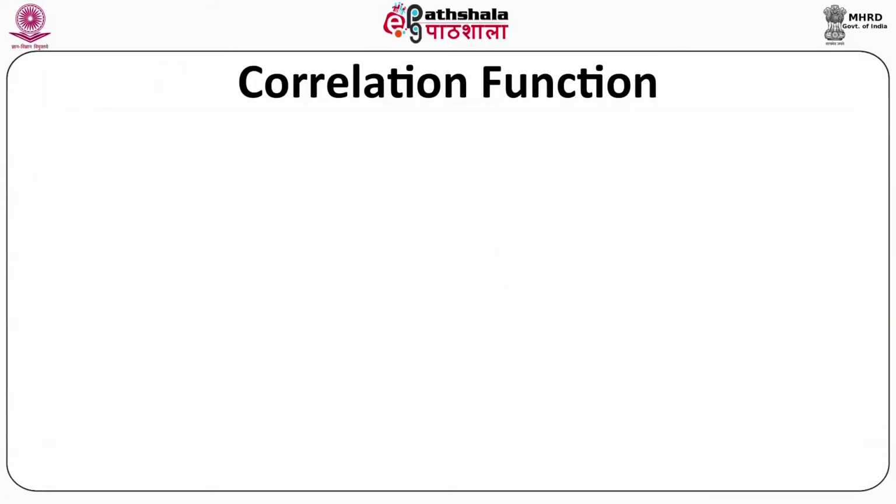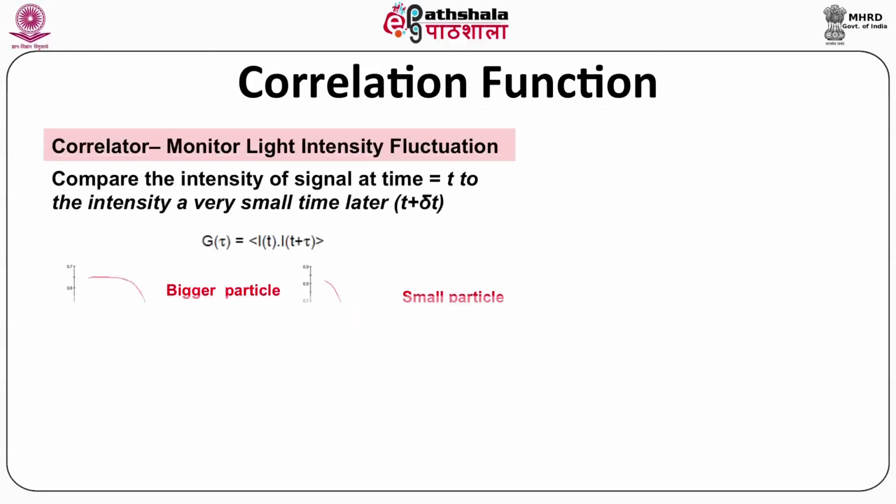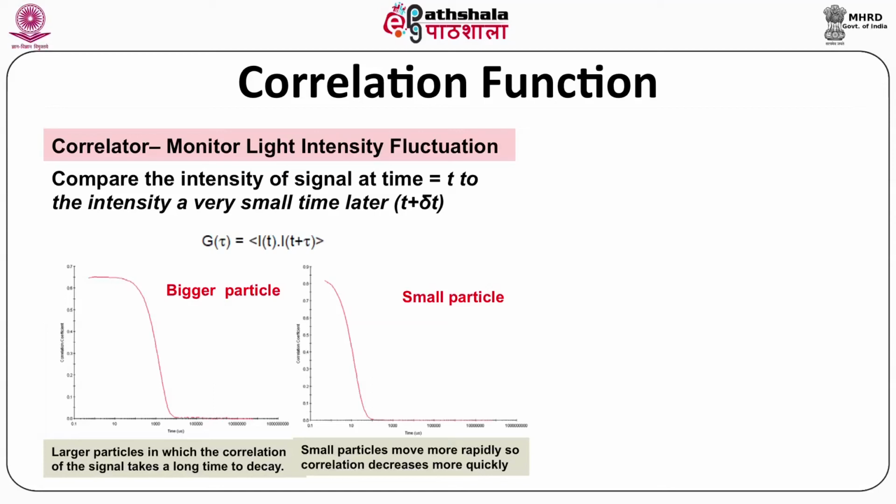Correlation function. In DLS, the correlation function is a very important parameter. The correlator monitors the light intensity fluctuation and compares the intensity of the signal at time t0 to the intensity at a very small time later, t plus delta t.